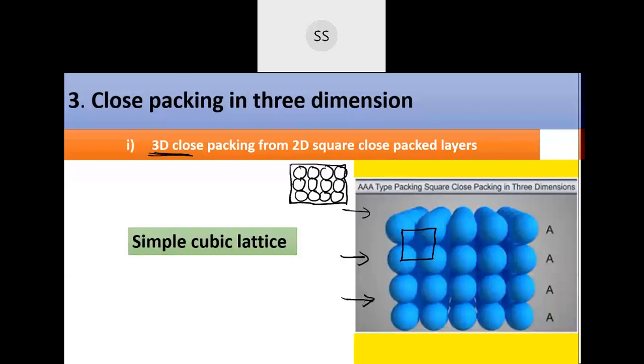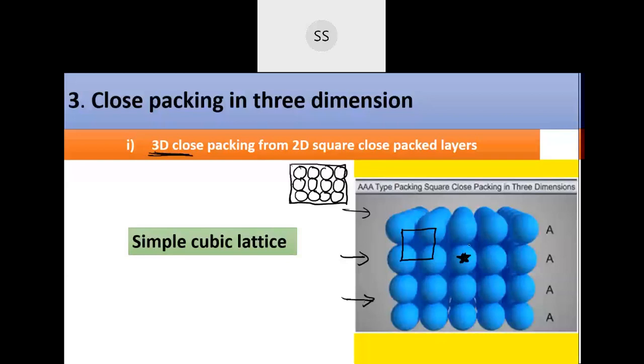Now we have to calculate the coordination number for this. Can you think what the coordination number will be? Try by yourself first. If you want, I will assign the atom. Take this as the center atom. How many spheres are exactly in contact with it? Imagine this is in the center.